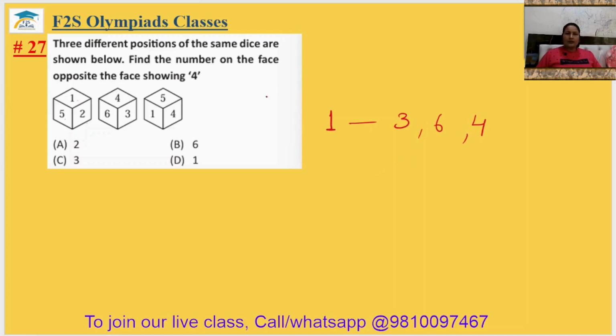This is 3. But you can notice 5 is adjacent, but 4 is also adjacent to 1. So it means 4 is cancelled and 4's adjacent is 6. So 1's adjacent may be 3 or 6. Let's see whether it can be or not.